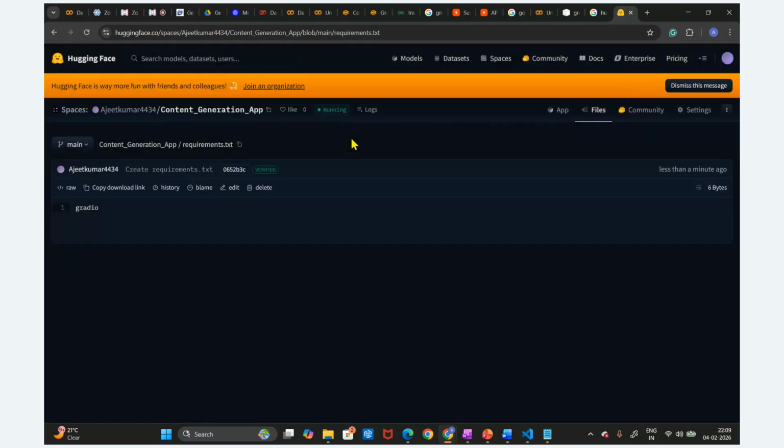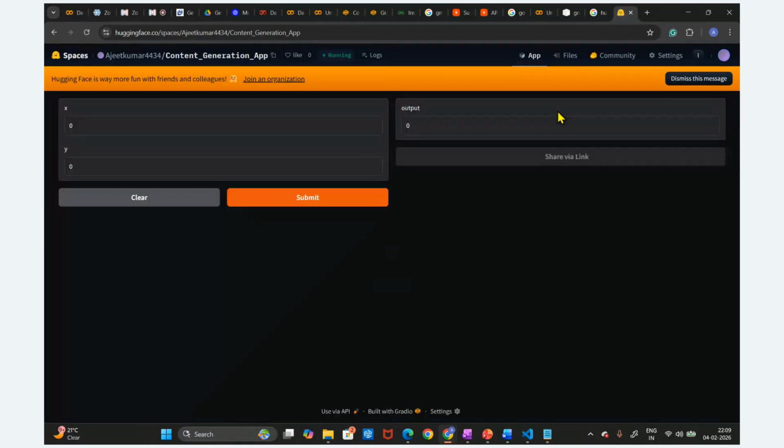Now we want to access this application. How do we access it? Just click on this app. This app is running now. This is how we can build a very small application. Here I'm going to pass the X value as 10, the Y value as 20, and let's run this. We got the output 30.